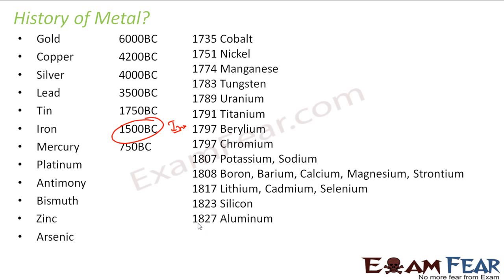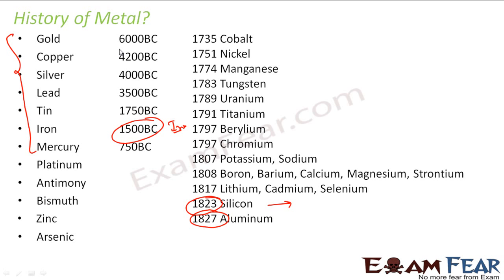If you see, aluminum was found in 1827, very recently. It took so long to find these metals, while the earlier ones were found just because they're less reactive. Silicon was found in 1823 only, and this is critical. You can't say silicon is a metal. Silicon is neither a metal nor a non-metal. The debate goes on, and some people say it's a metalloid. So anyway, what I'm trying to say is that it took time to find metals.